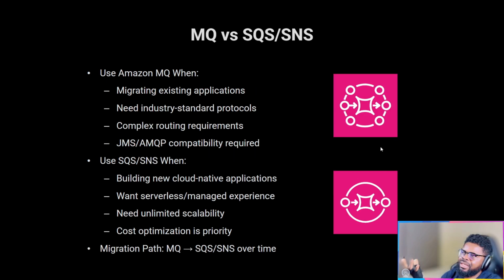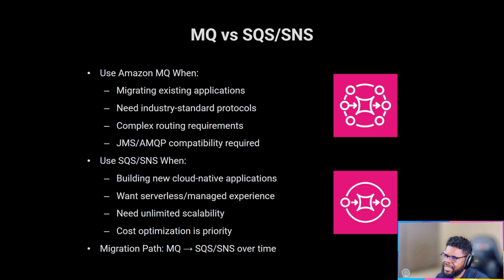So when you think about MQ versus SQS and SNS, there are many differences. You use MQ when you need industry standards, especially around the protocols we've mentioned, and you don't want to use SQS. People also use it a lot during the migration phase. A lot of people moving to the cloud are on-premise and still considering their move, so they use MQ during migration. You do lift and shift first, and after that you start thinking about shifting to SQS.